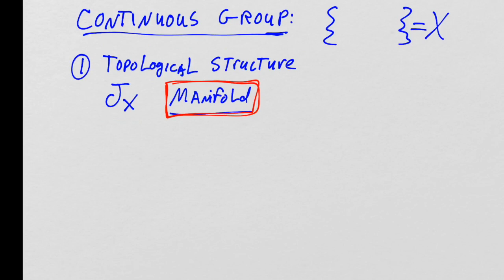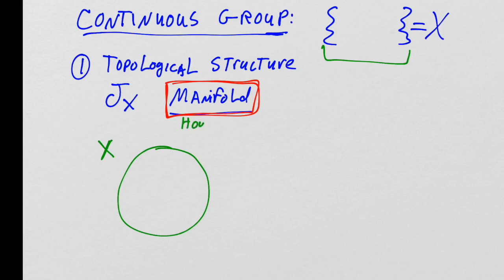So we know that this set is now a manifold. So, well, all right, what does that mean? Well, here's my set X. I know it is a manifold, and in this particular case we're going to presume they're Hausdorff manifolds.